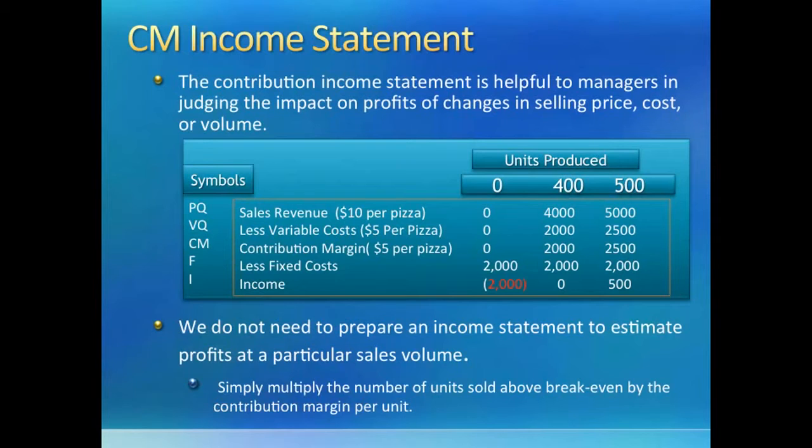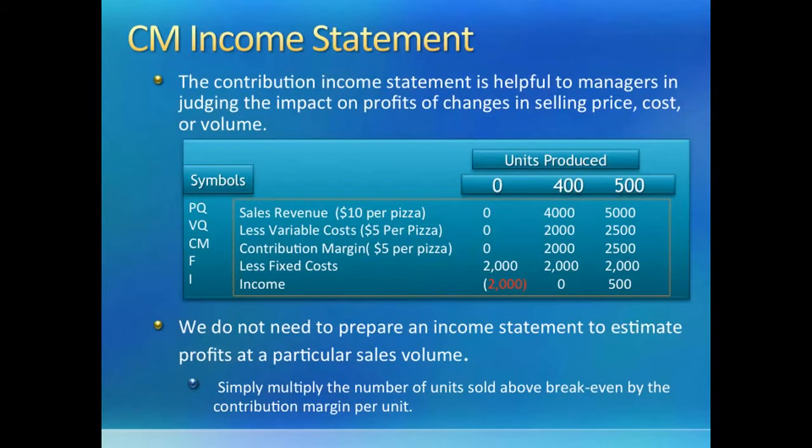Here we have an income statement for our pizza store. When it sells 0 pizzas, naturally it has no revenue, and since it made nothing, it spent no money on direct material and direct labor, etc. Hence, its total variable costs are also 0.